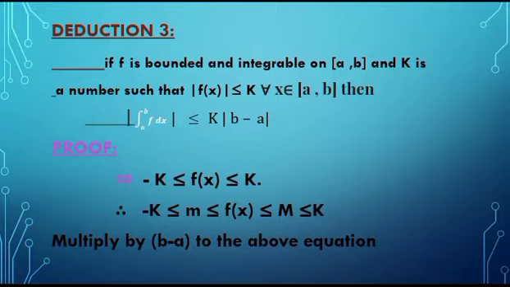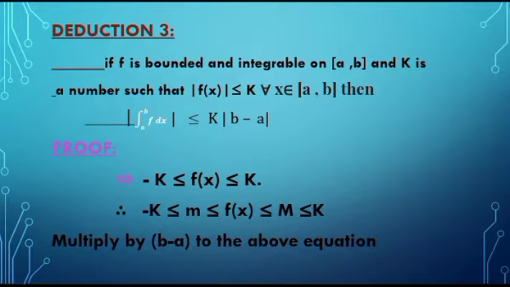So friends, as we know, function f is bounded, hence it has an upper bound and lower bound. Here capital K is the upper bound of the function and minus capital K is a lower bound of the function.